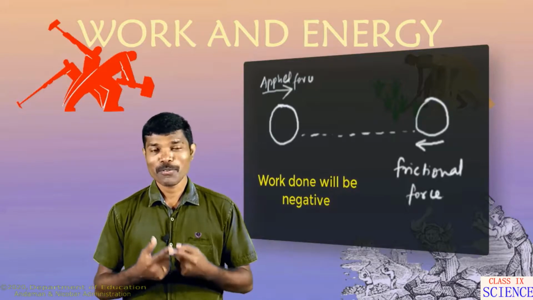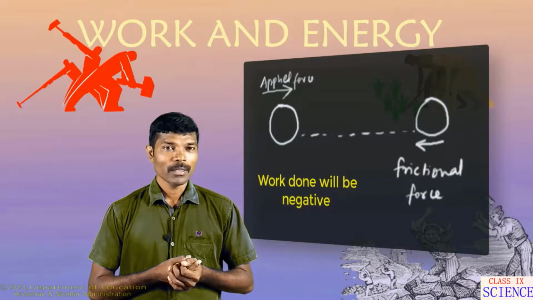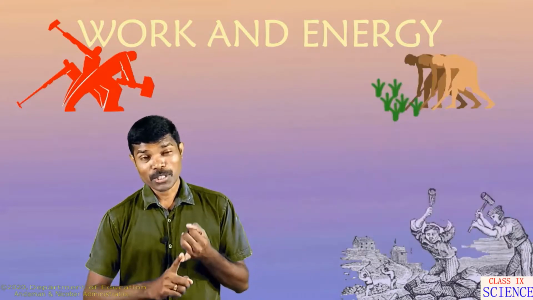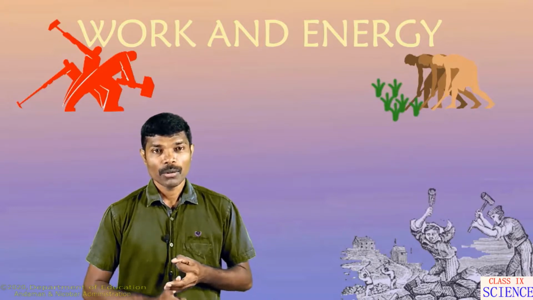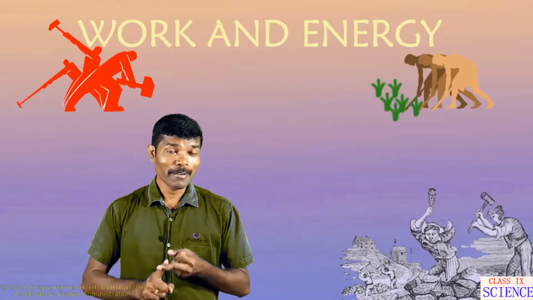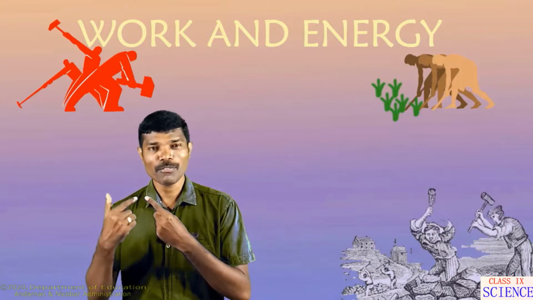Dear children, so far we have learnt much about work. The work done may be positive, negative, or 0. The work done will be positive if the applied force causes motion in the direction of the applied force.